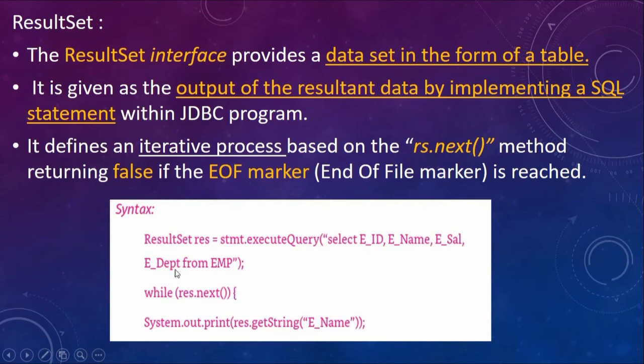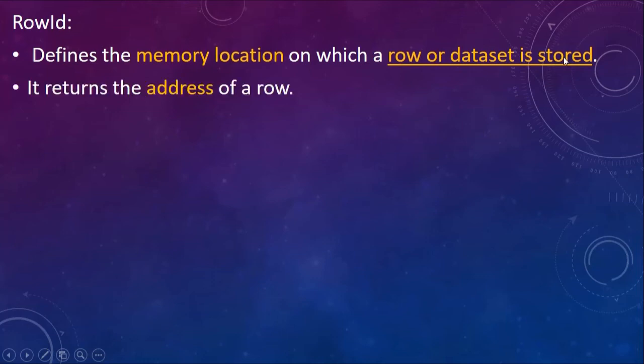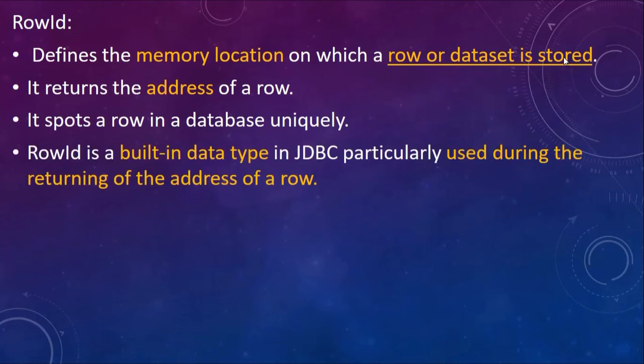eid, ename and esalary are specified. Now Row ID. Row ID defines the memory location on which a row or data set is stored. It returns the address of a row. It spots a row in a database uniquely. Row ID is basically a built-in data type in JDBC, and it is particularly used during the returning of the address of a row.